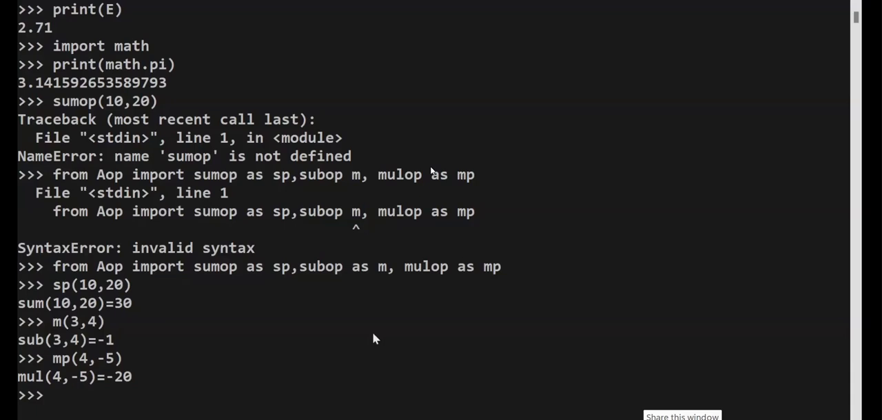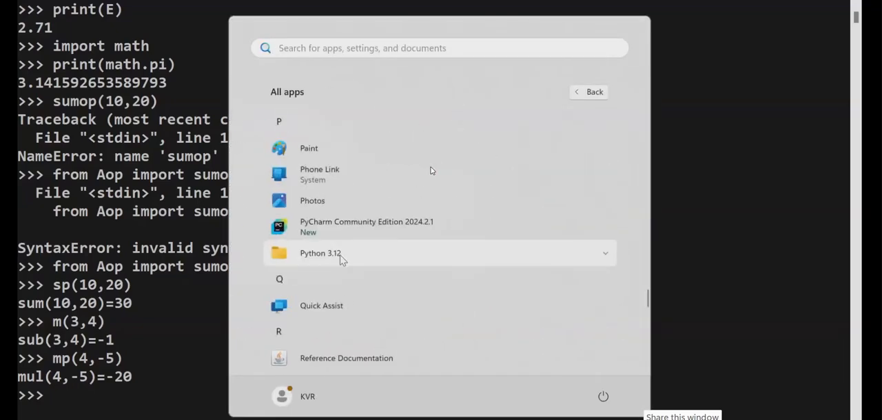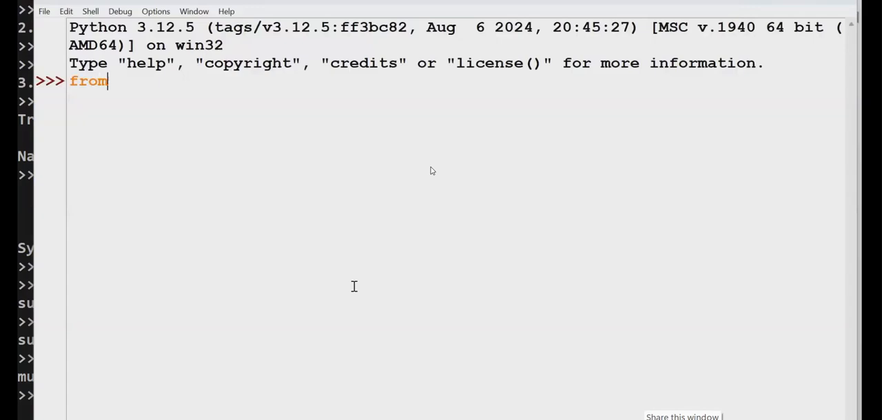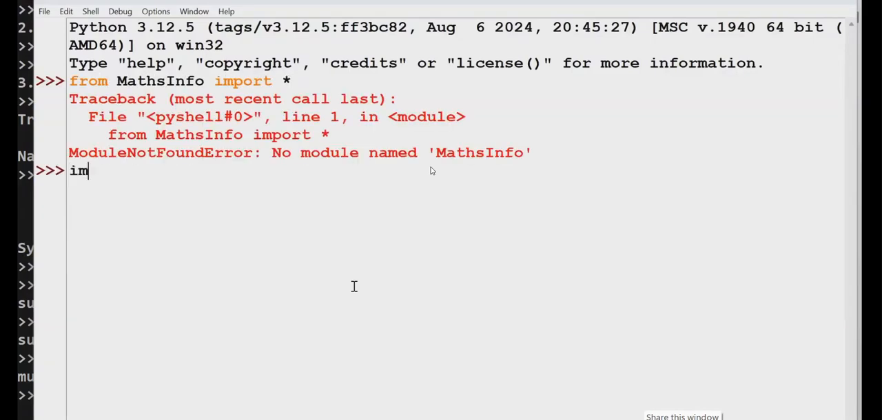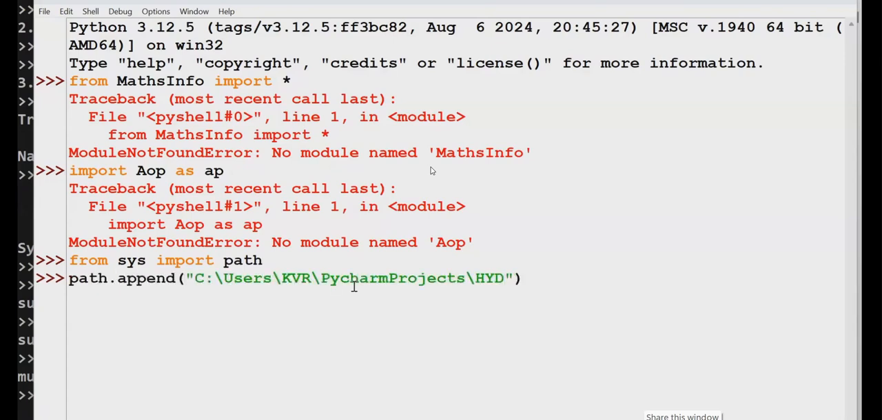Okay, now fine. Go to IDLE. Python here. Come on, here from maths info, import star. Import what? AOP. AOP has AP. Error. Then start from sys, import path. Path dot append of that address. You want to use it like this, otherwise you will get an error. So like this, I will use it. Very, very easy. Dead easy. Beautiful. Path dot only I'm using.